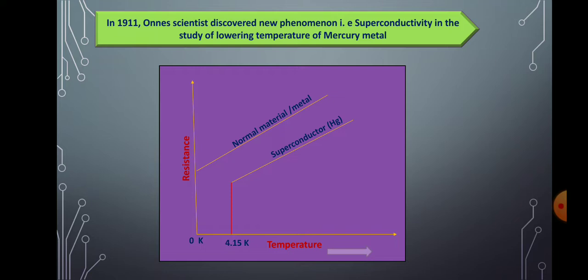So in 1911, Onnes discovered a new phenomenon. At low temperature, mercury metal becomes a superconductor at 4.15 Kelvin, where the resistance of the metal is completely zero.